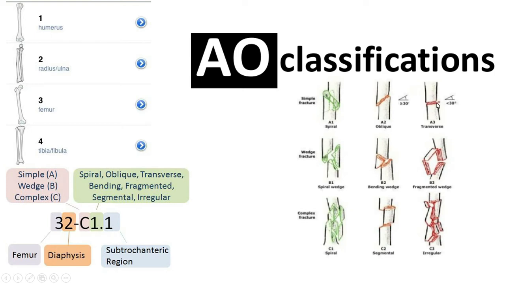If it is transverse or less than 30 degrees, then it will be treated as A3. So the velocity of the fracture will increase as the number increases: spiral A1, oblique A2, and transverse treated as A3.